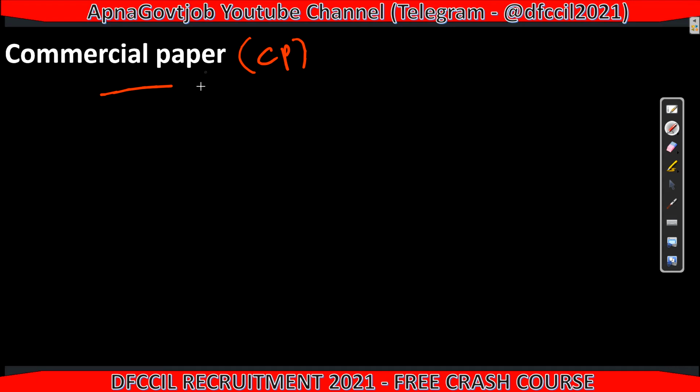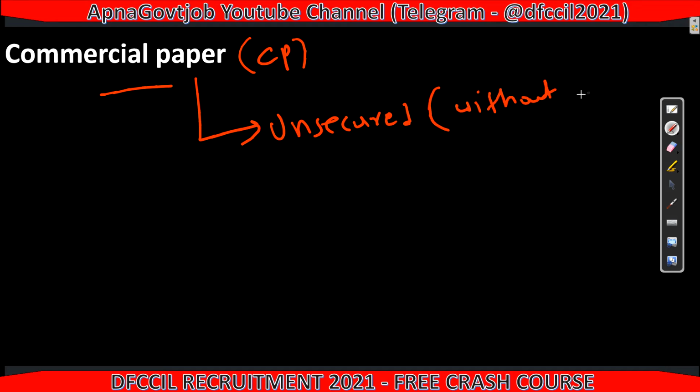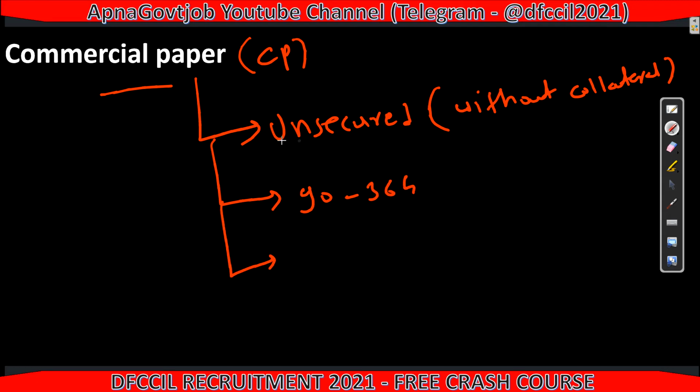Okay, now the next is commercial paper. Now this is the unsecured one. Now if I say unsecured, then you know what is the meaning, that is without collateral. Without collateral, the period is also 90 days to 364 days. Basically commercial papers are given to the corporates or business firms. Okay, whose history is clean, they are able to repay.